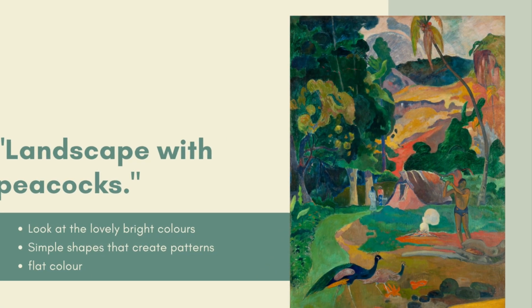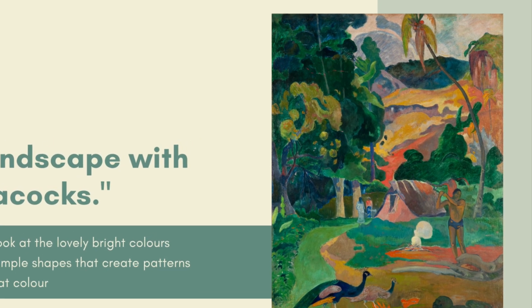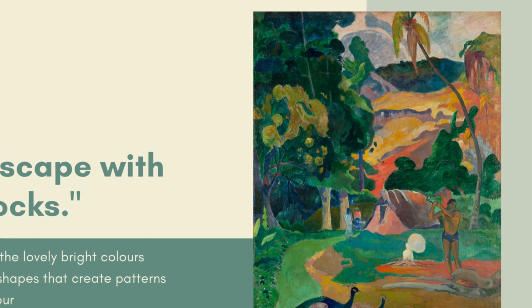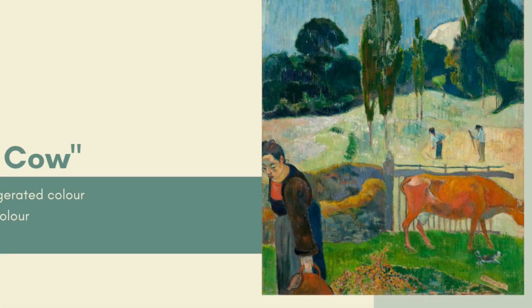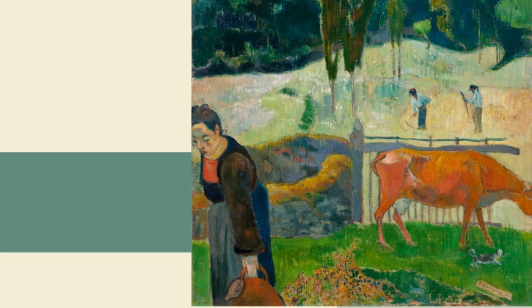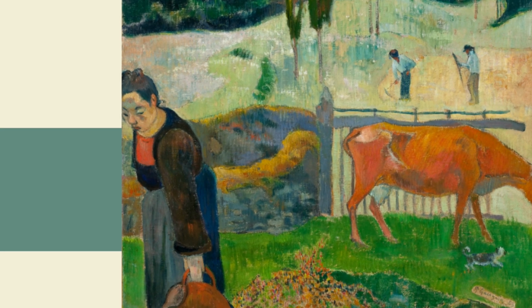In this painting of the island of Tahiti, you can see the palm trees and how he used flat shapes of color that when they worked together almost became a pattern in the background. In this painting, entitled Red Cow, you can see how he used exaggerated color, as obviously cows aren't usually red.